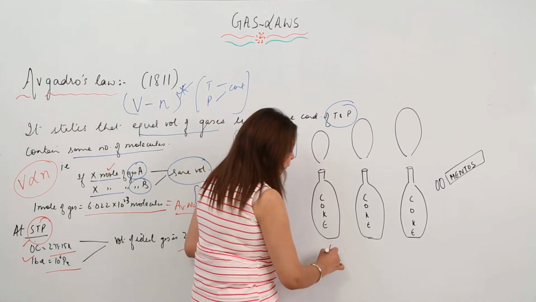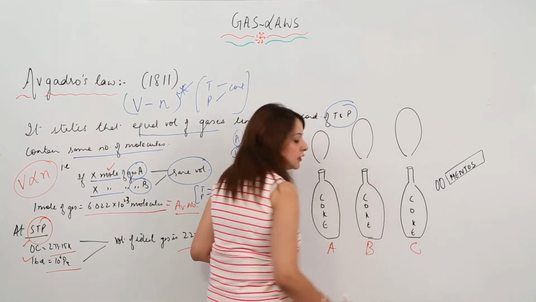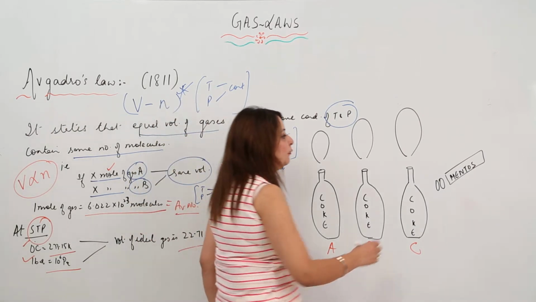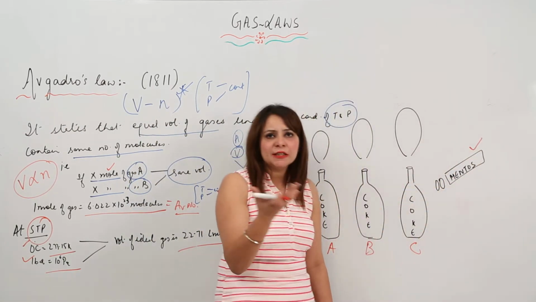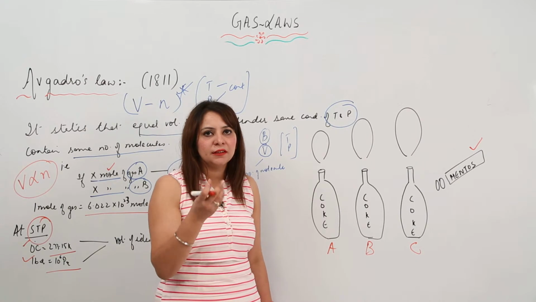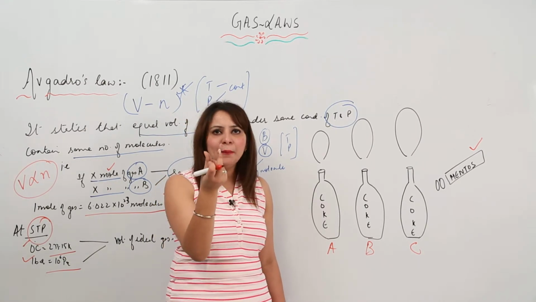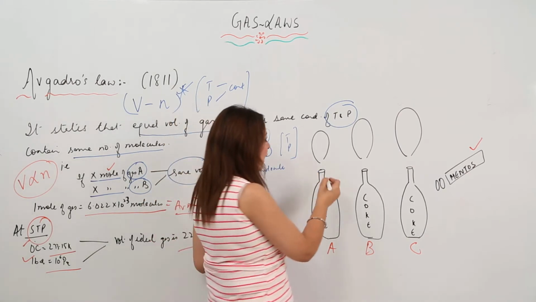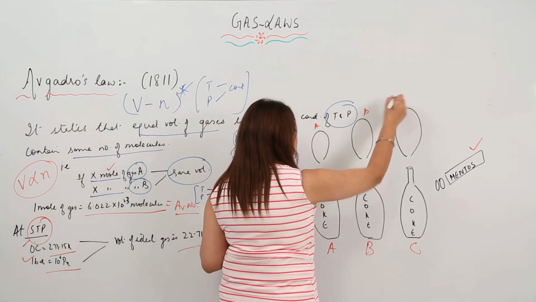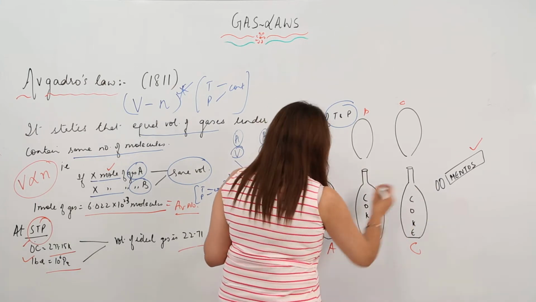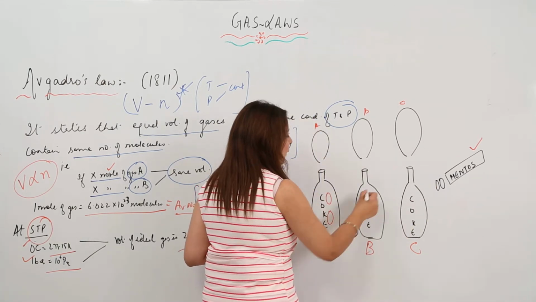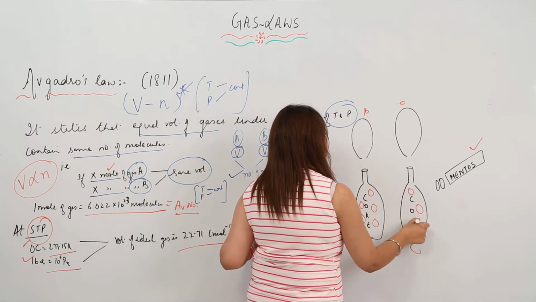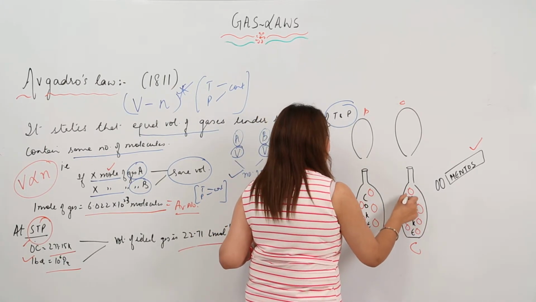Let us take 3 Coke bottles, A, B and C. These bottles are filled with Coke, they are not empty. And I have Mentos. You know what Mentos is? It is a mouth freshener type, a round white tablet. We have balloons A, B and C. Now I am going to add 2 Mentos in the first bottle, 5 Mentos in the second bottle, and 8 Mentos in the third.